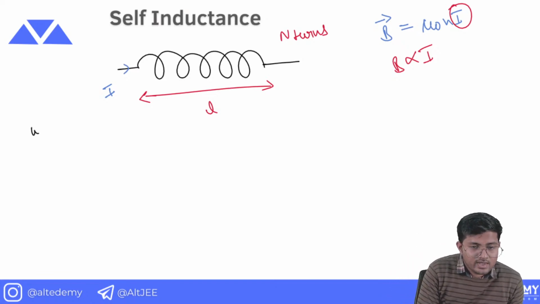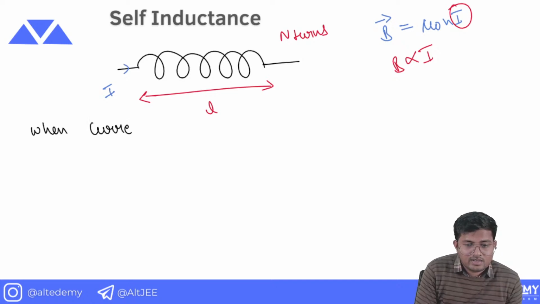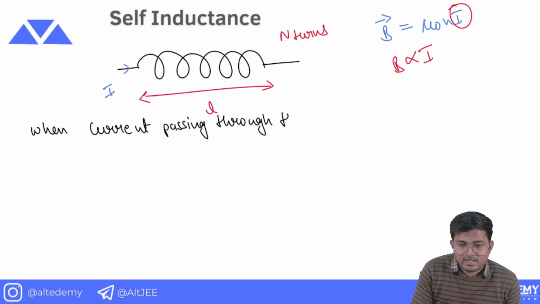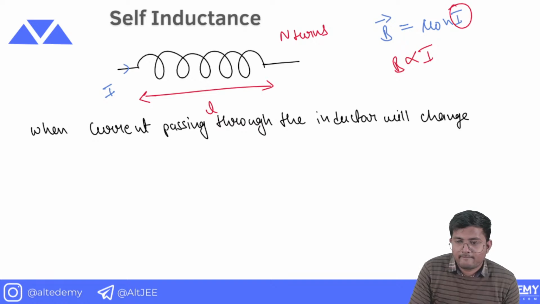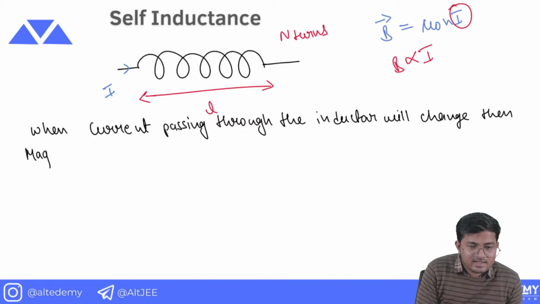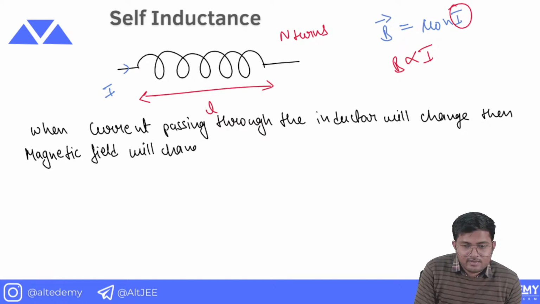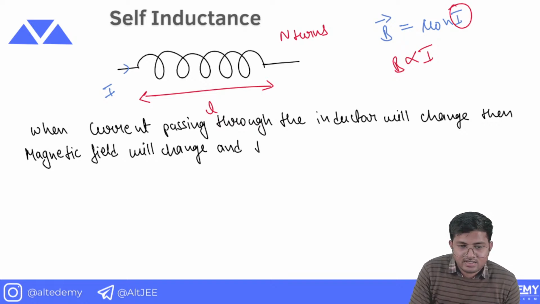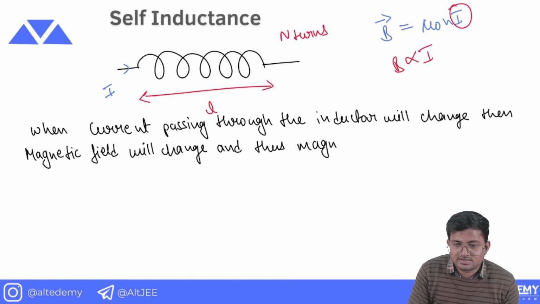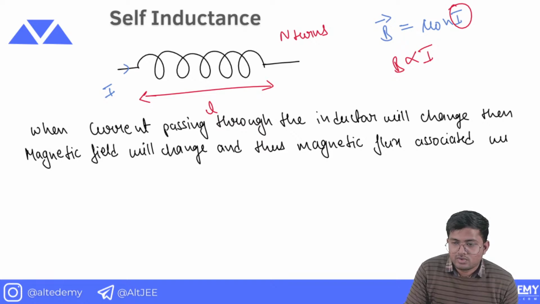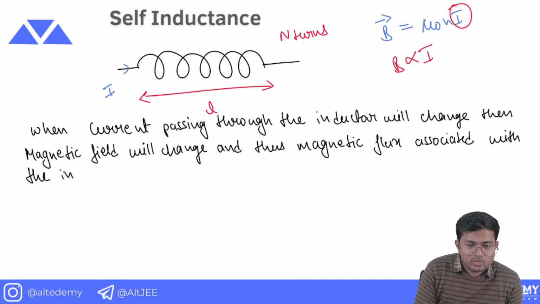So when the current passing through the inductor changes, then the magnetic field will change, and thus the magnetic flux associated with the inductor will change. All right.